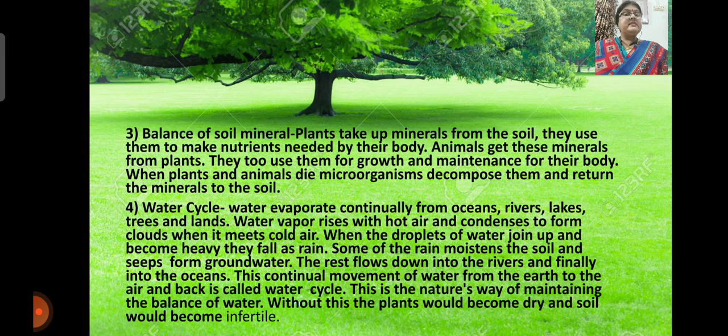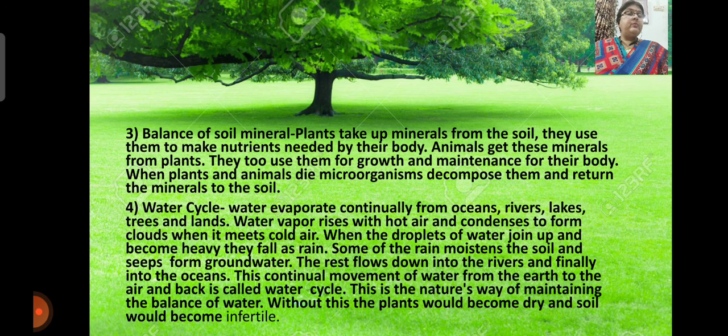Now the last is the water cycle. Water evaporates continually from the oceans, rivers, lakes and trees. Water vapor rises with hot air and condenses to form clouds when it meets with cold air. When the droplets of water join up and become heavy, they fall as rain.